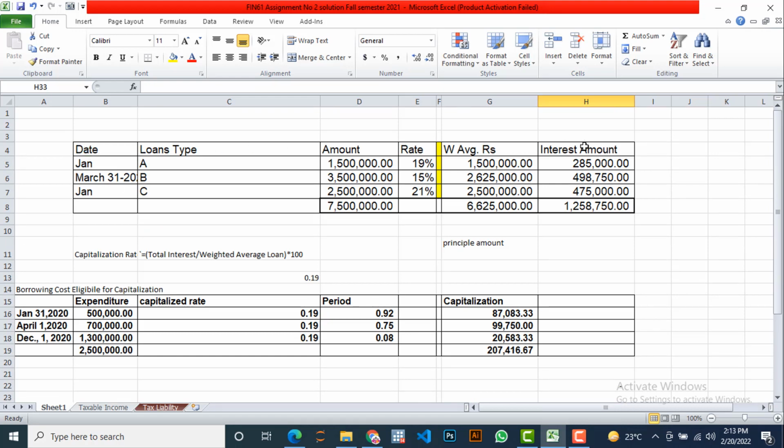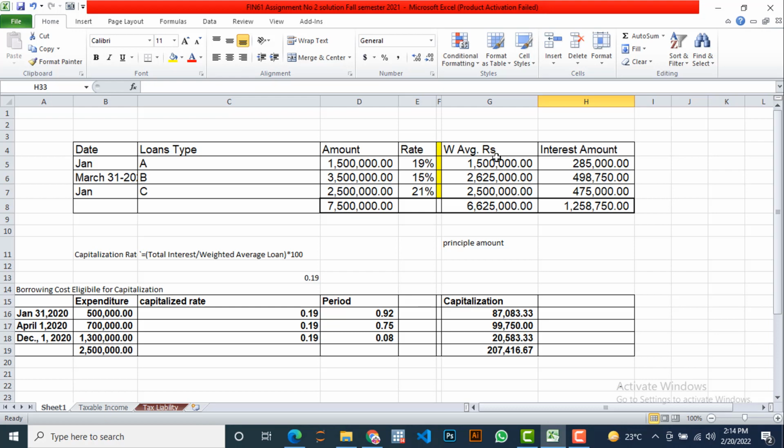In the first table, I have two portions. The first portion is related to the information given by the question, and the portion after this yellow line is calculation based. The first column of this table tells you about the date of the loans, the second is the loan type A, B, C and the amount of the loans, and the column rate is about the rate of interest related to each loan type.